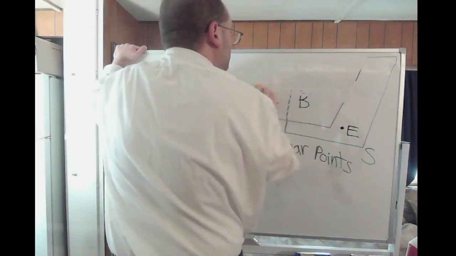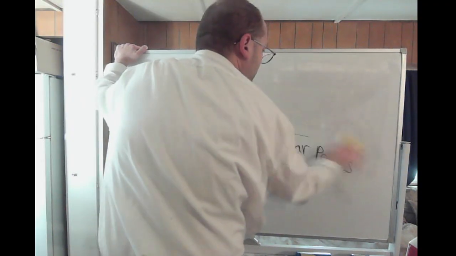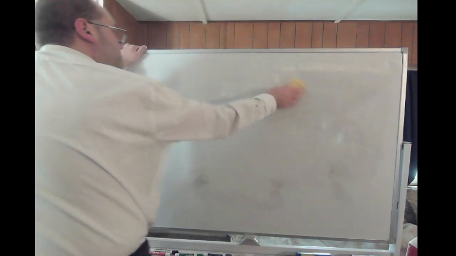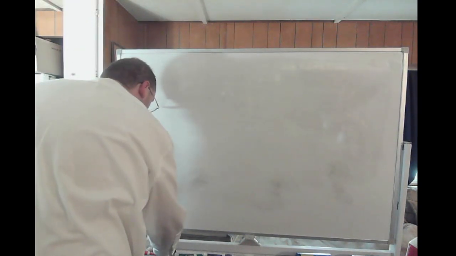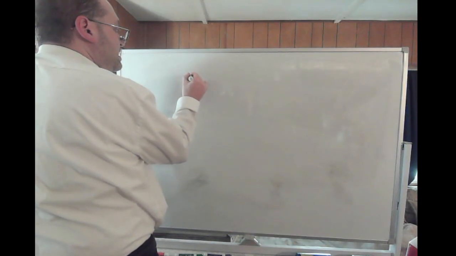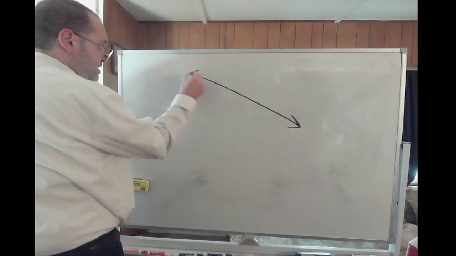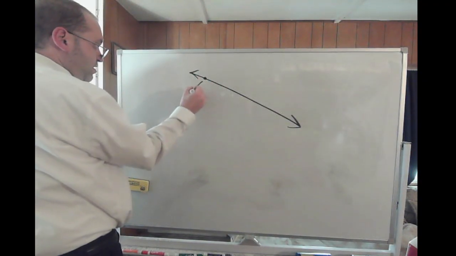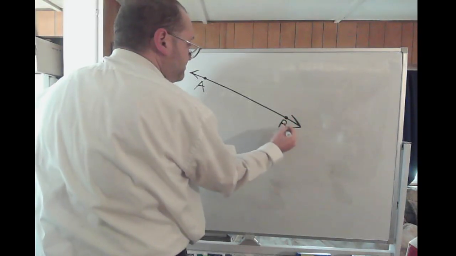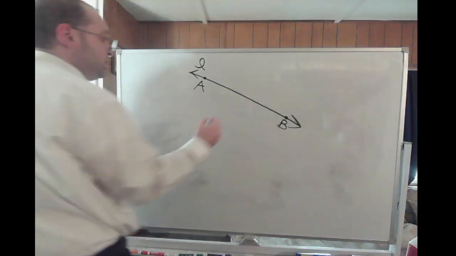Now, let's scrap the planes for a minute here, okay? Let's talk about intersections. Let's say I have a line going this way. I have point A here, I have point B here. We'll call this line L.